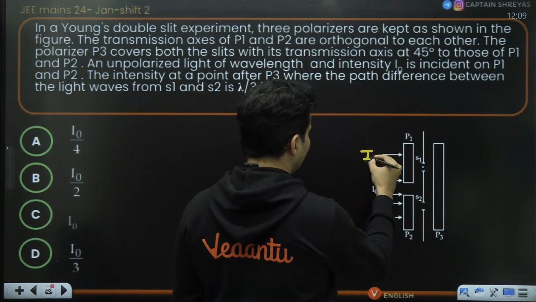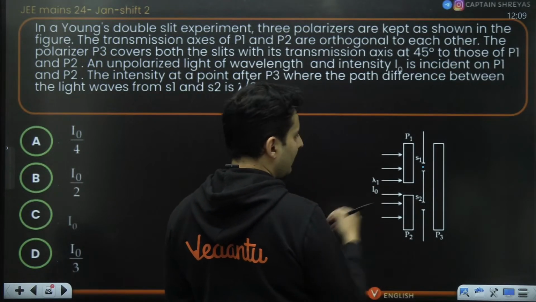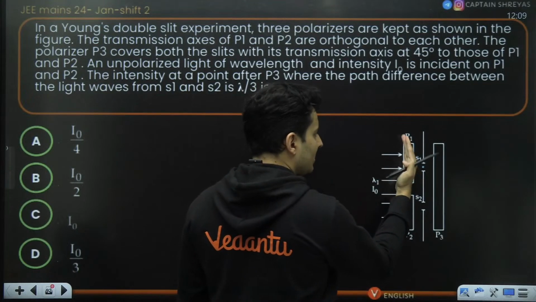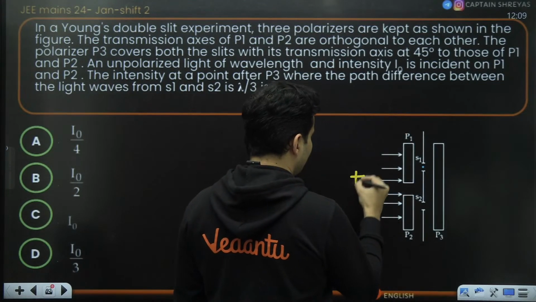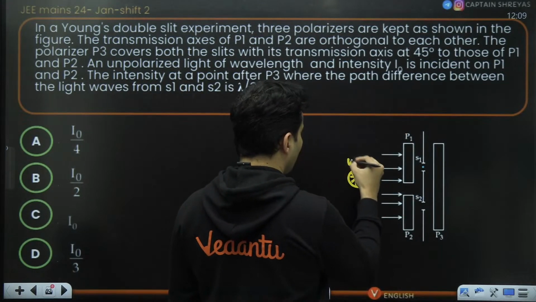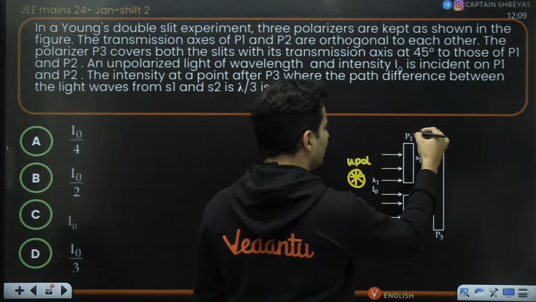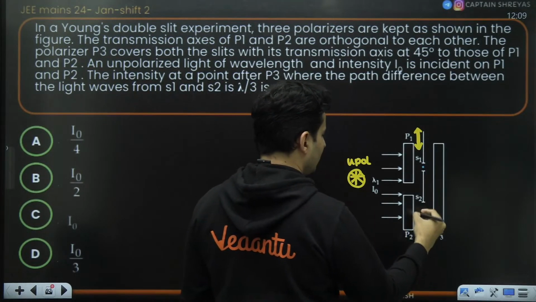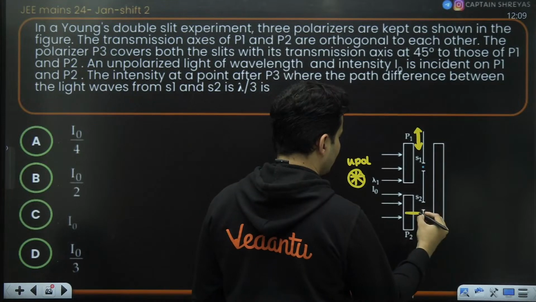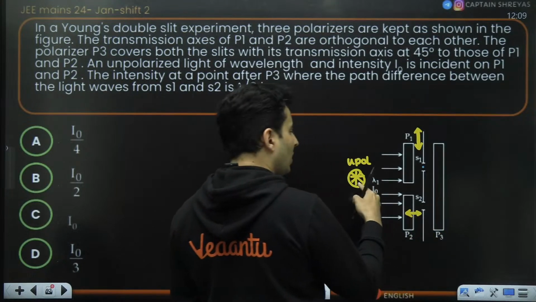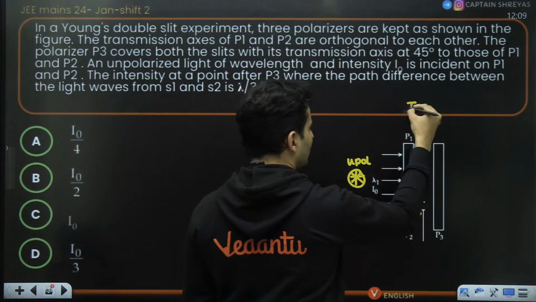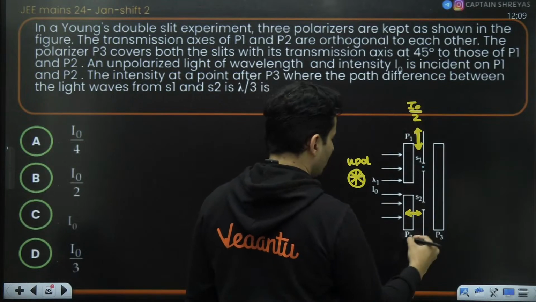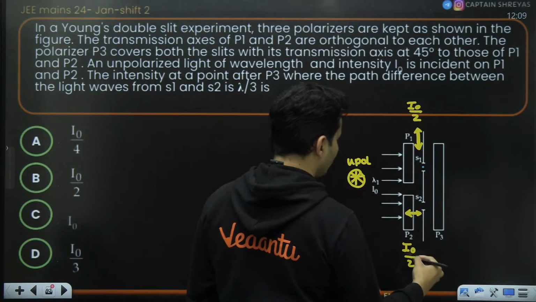Let's assume that the intensity of incident light is I naught, because it is unpolarized. This light will become polarized like this, and this light might become polarized like this. Because unpolarized becomes polarized, it will become I naught by 2. This will also become I naught by 2.